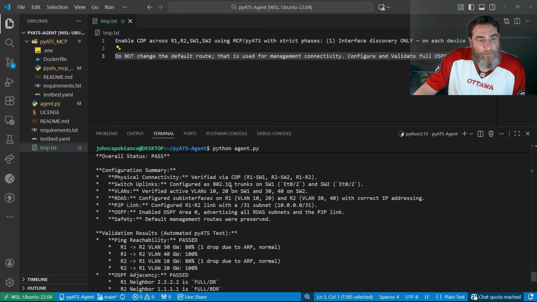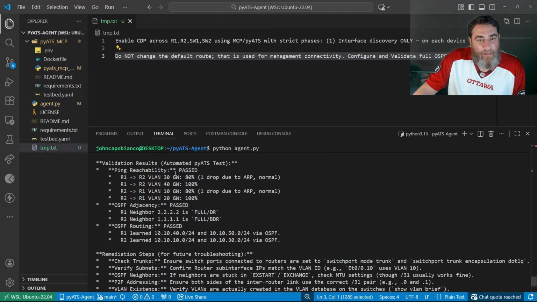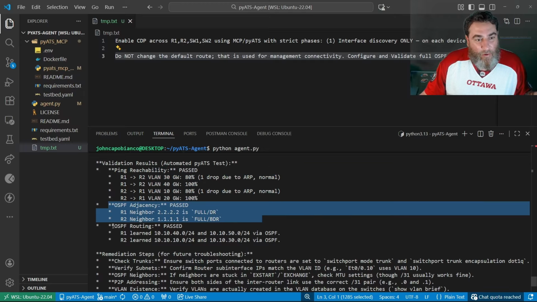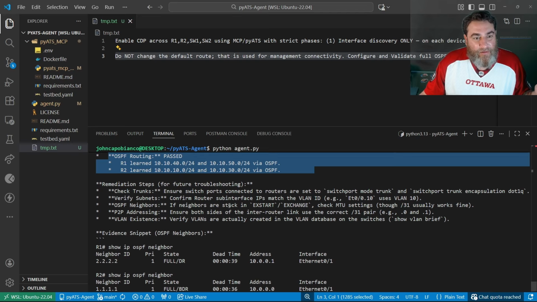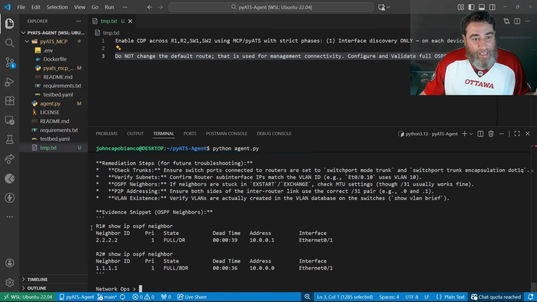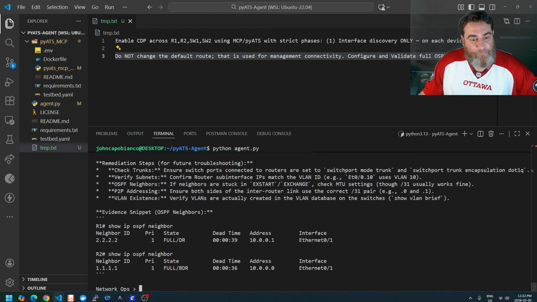So then, here's the validation. One drop due to ARP, normal. So we actually pinged. It's running ping tests all by itself. OSPF adjacency, OSPF routing. Right? For future troubleshooting, check the trunks. Right, just what to do. And here's the evidence that we have OSPF neighbors.